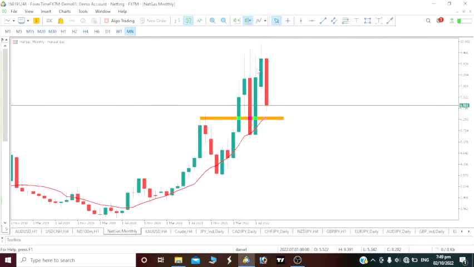Now, for those of you who trade moving average, this moving average you can see here is a 10 period moving average. We all know the rules of trading the 10 period moving average. Once the price is above the 10 period moving average, we have to go long, but if it is below it, then we have to short. But what we clearly can see here is that the price is above the 10 period moving average, meaning we have to go long.